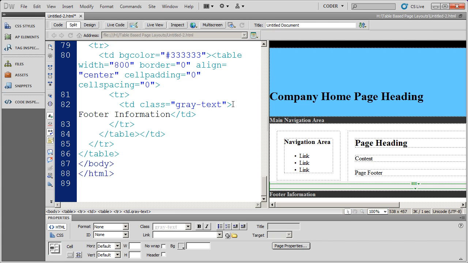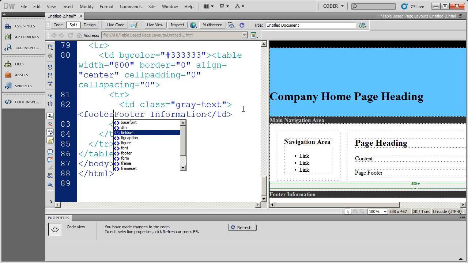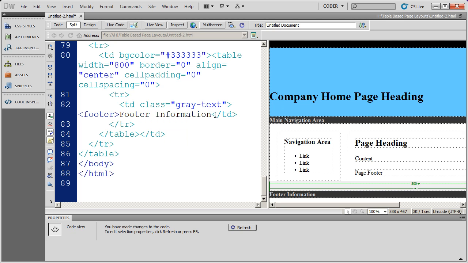So I'm going to click right there and type footer. And then right there, type the closing footer. So now I've added my semantic HTML5 tags.